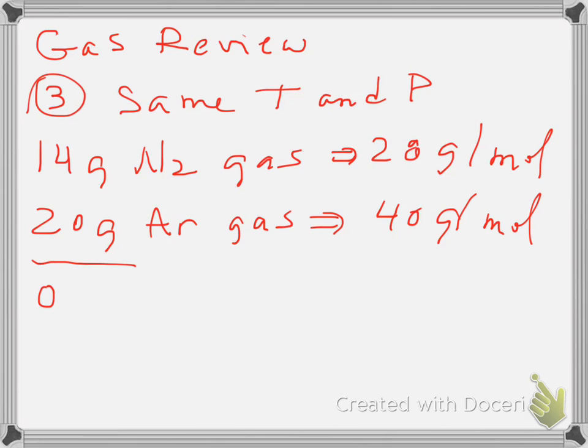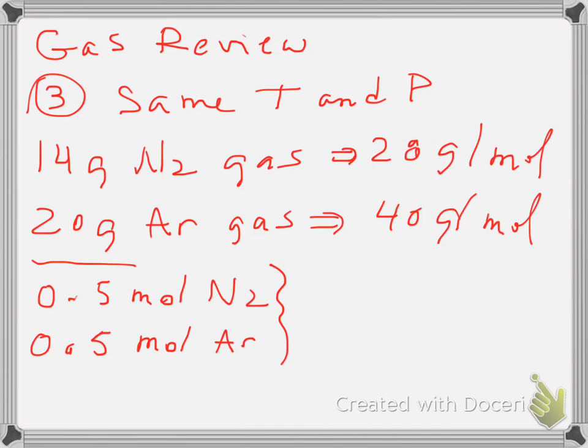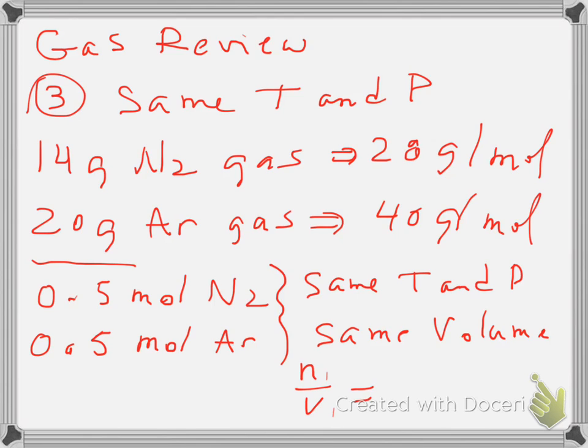So I've actually got 0.5 moles of nitrogen and 0.5 moles of argon. Now, since they're at the same temperature and pressure, that means they're also going to have the same volume. Okay, that's Avogadro's law, where if you're at the same temperature and pressure, the moles of one gas divided by the volume of that gas is equal to the moles of the other gas divided by the volume of that gas. So if we have the same moles for, say, 1 and 2, then we're going to have the same volume for 1 and 2.